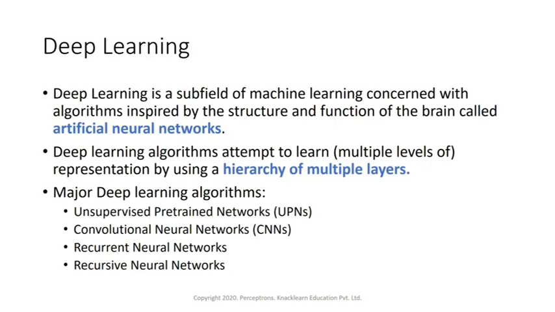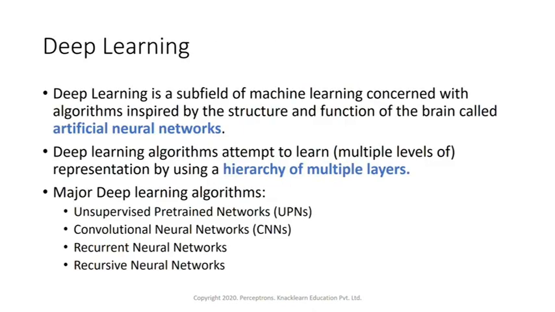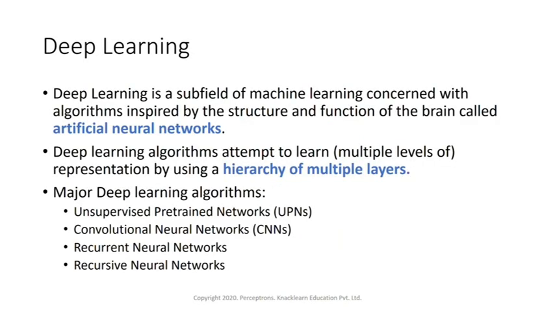Now, if you look at deep learning, we understood what machine learning is, so now coming to deep learning. Deep learning is a subset of machine learning which is concerned with algorithms inspired by the structure and function of the brain. Deep learning itself is a mathematical replica of the brain. It is also called artificial neural networks.